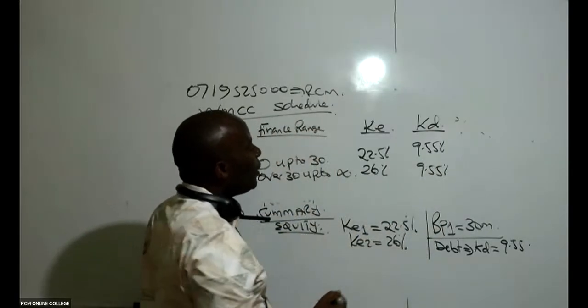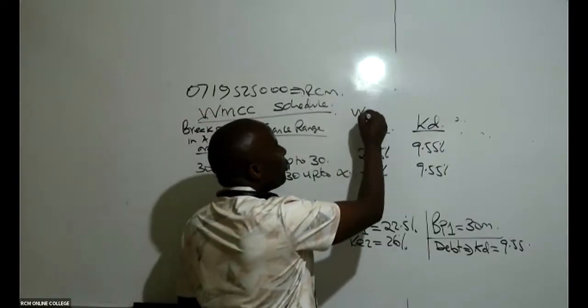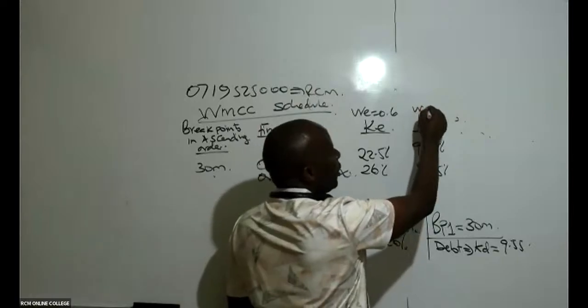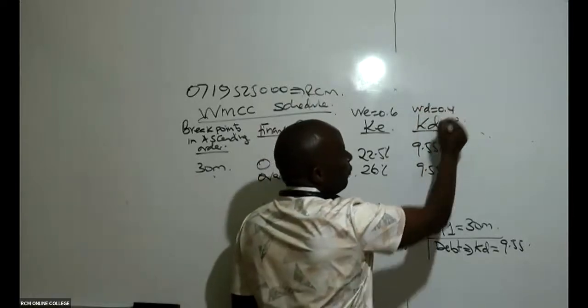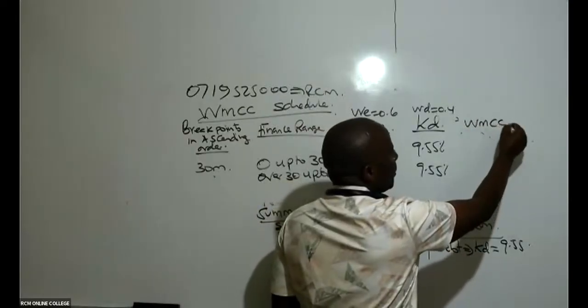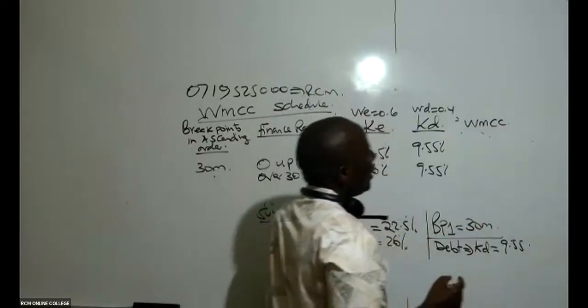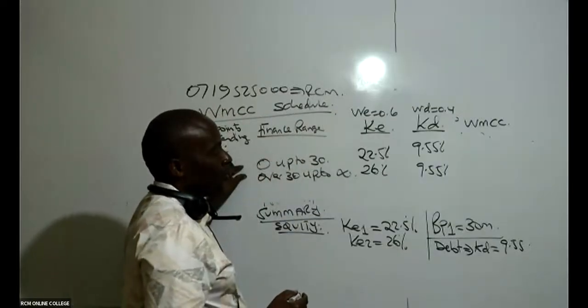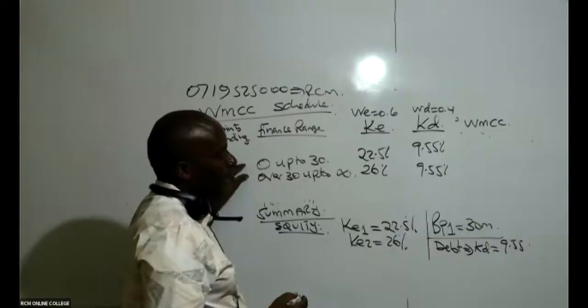So is there somebody who is able to remember what the weight of equity was? It was 0.6. And the weight of debt in this case was 0.4. So now you can comfortably give me the WMCC for each financing range.